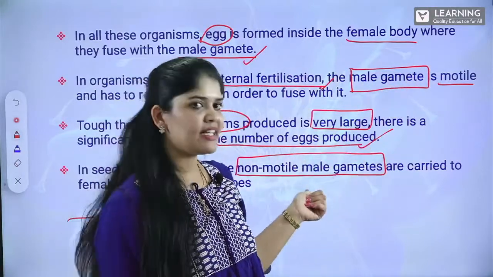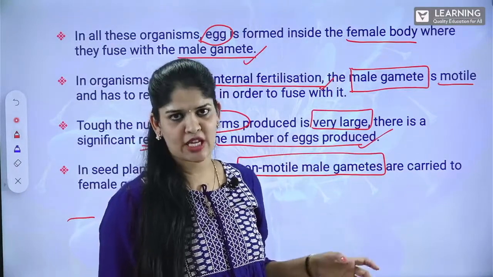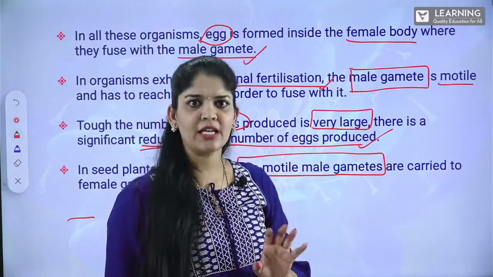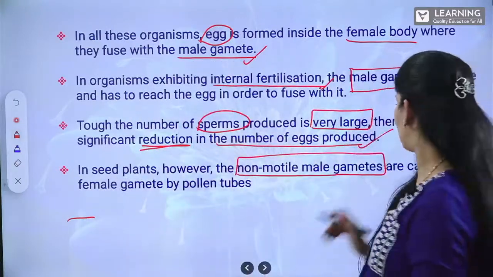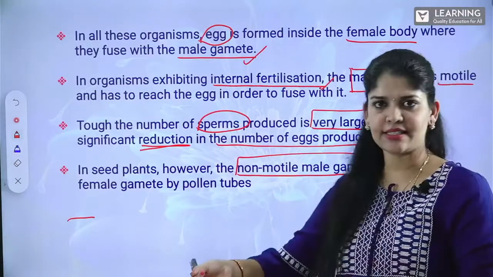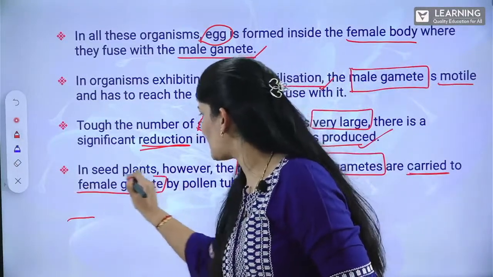Whereas in the case of seed plants, the male gametes are non-motile. That means they do not have the ability to move. Then what is happening? They have to be carried by some agents to the female gamete.